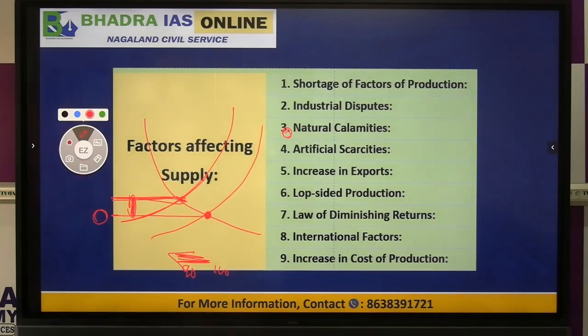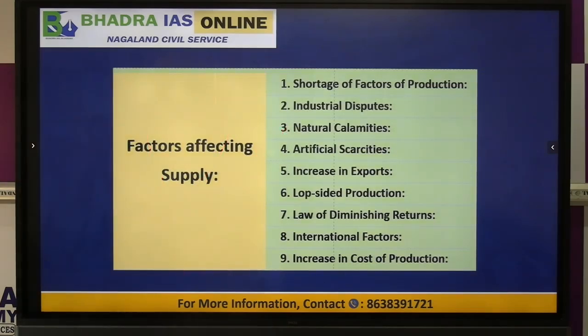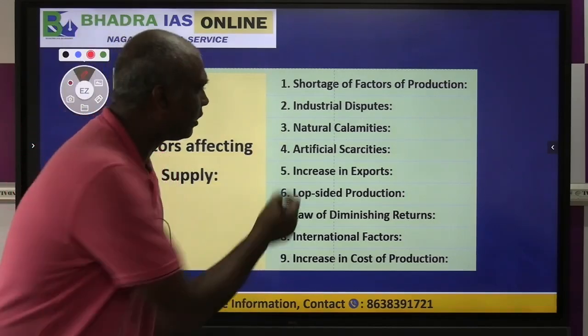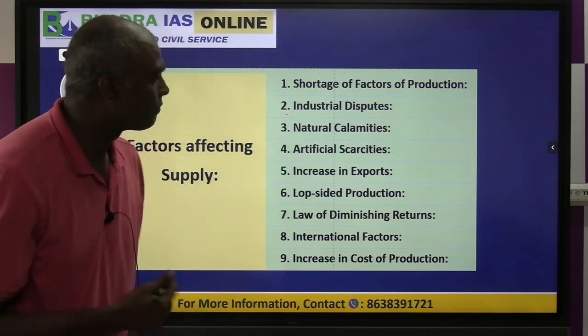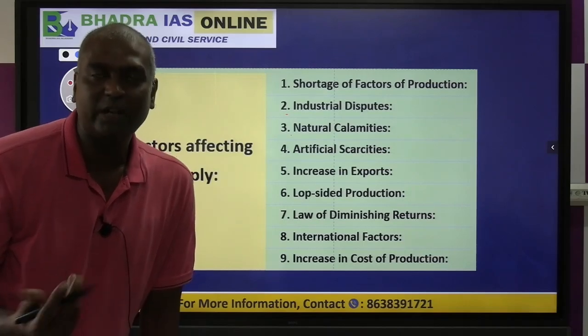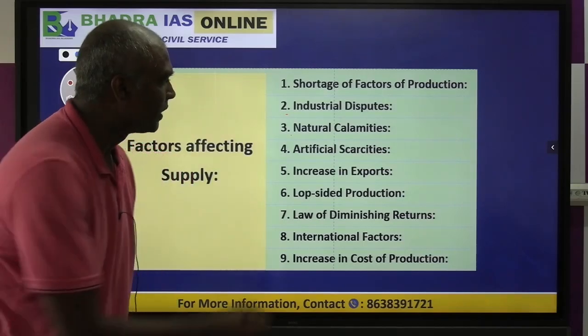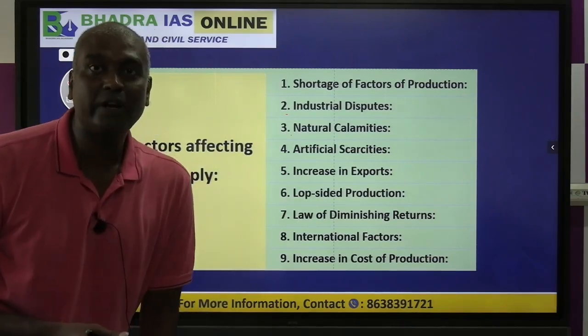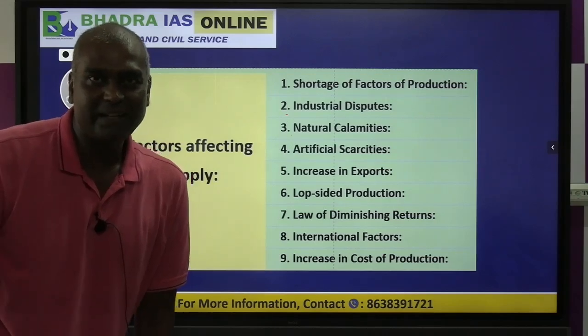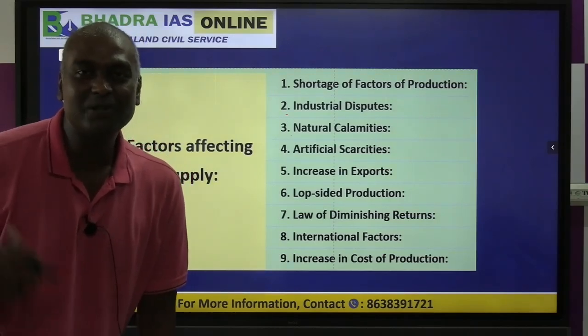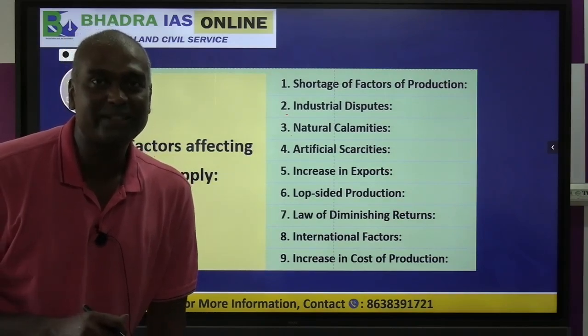So now if you look at here, what causes the supply curve to shift? Okay, so number 1, shortage of factors of production. If in the economy factors of production are very less, it can create shortage of supply. Industrial disputes and lockouts, shut down, so there is no supply. Natural calamity, flood, earthquake, whatever, it can affect supply totally. Artificial scarcity is what we call hoarding. When big traders buy and stock products and they don't sell it in the market, it creates shortage.